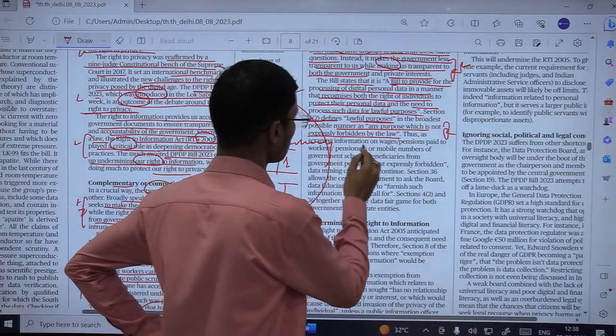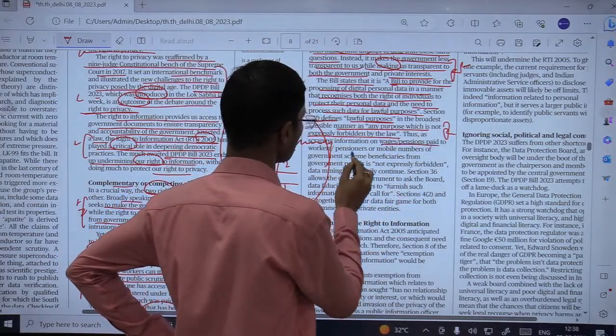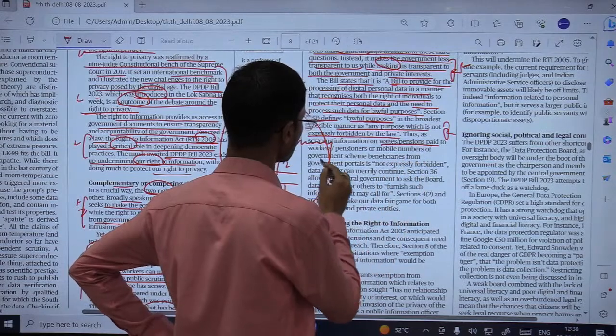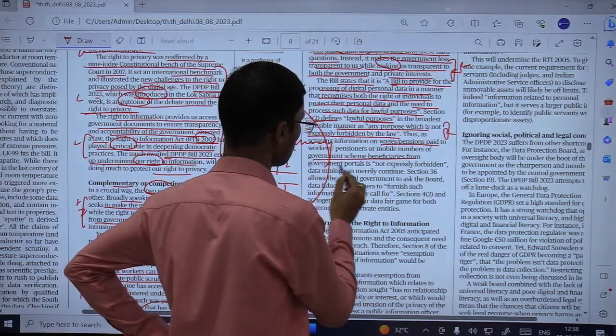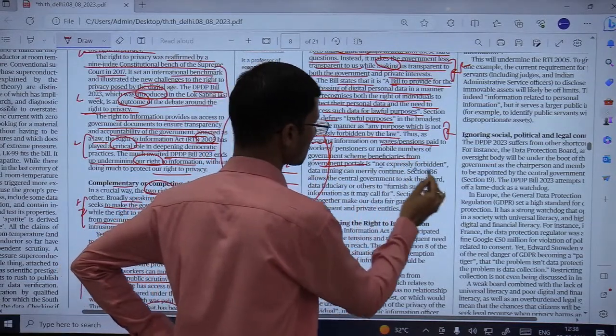Thus, scraping information on wages and pension paid to workers, pensioners, or mobile numbers of government scheme beneficiaries from the government portals is not expressly forbidden.